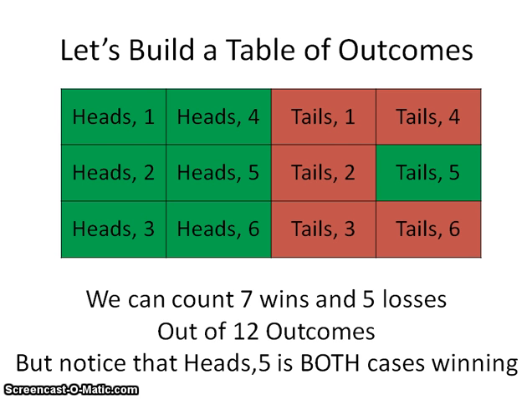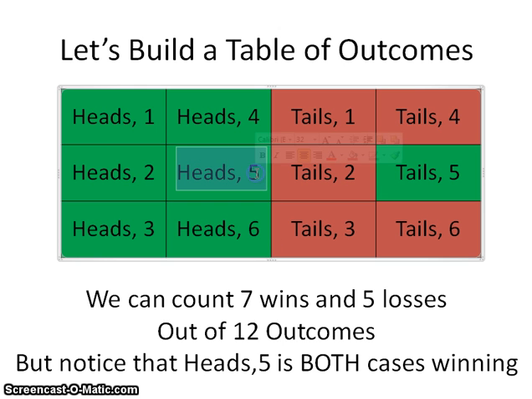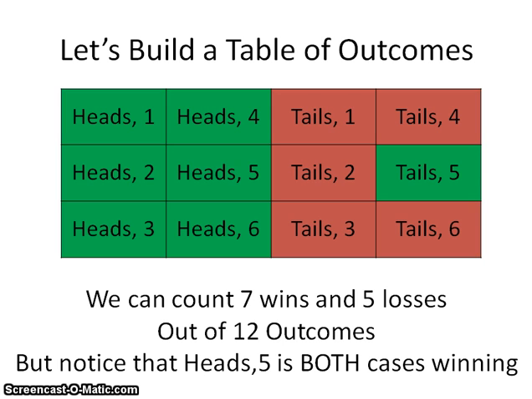Alright, let's take a look at this. We have heads every single instance, so all 6 of the items on the left. And we also have that tails with the 5, because 5 is also one of our winning pieces. Now here's the interesting thing. We have one occurrence where it's technically a quote-unquote double win. We still win if both happen. So heads comma 5, this item right here, is both conditions being satisfied. We're going to look at that a little bit later, and that's going to play a role in figuring out our equation.